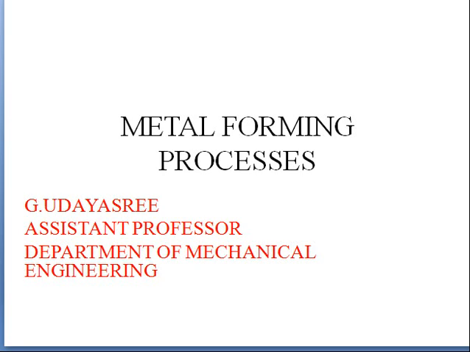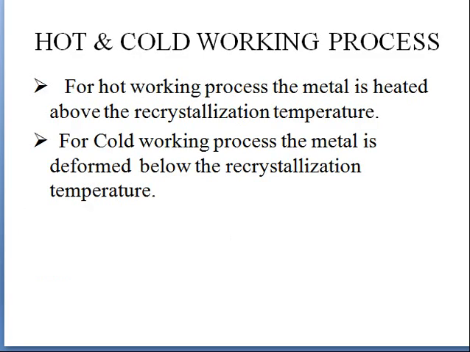Today we'll discuss the metal forming process. This metal forming process is of two types: hot working process and cold working process. If we are heating the metal above recrystallization temperature, then we call it hot working process. And if we are doing the deformation process below the recrystallization temperature, then we call it cold working process.